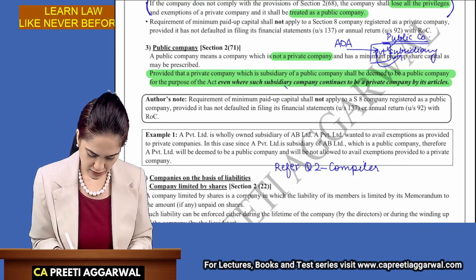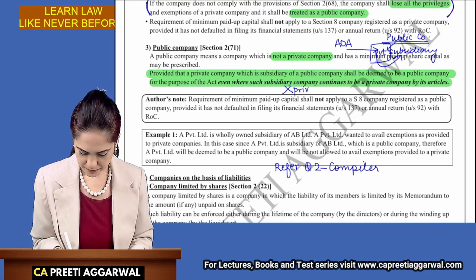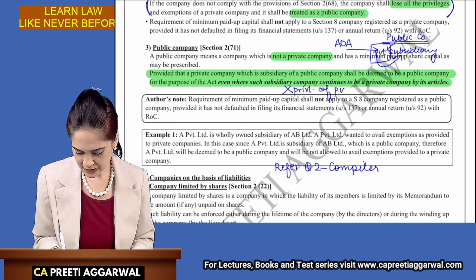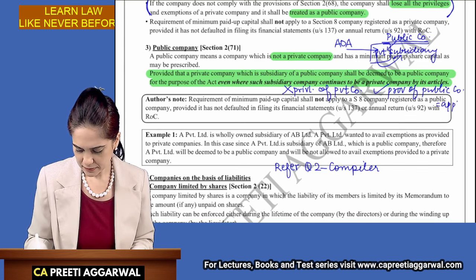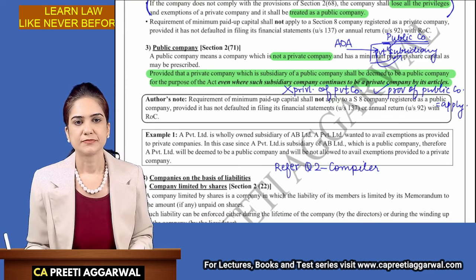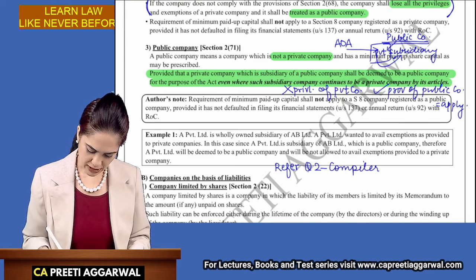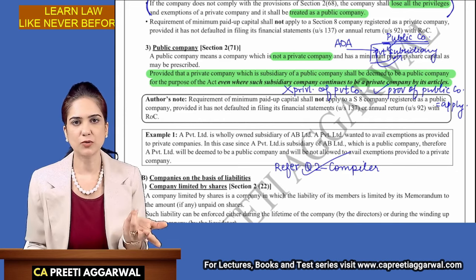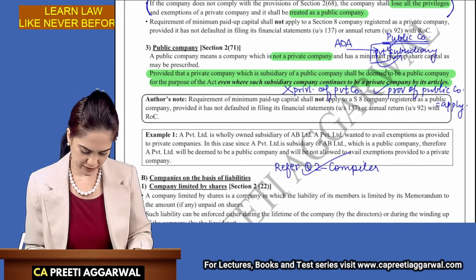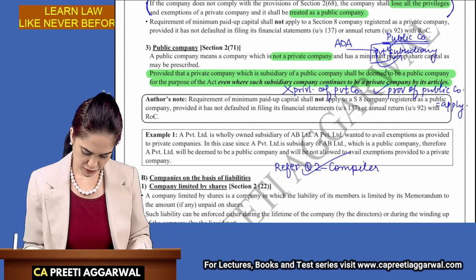So you can write over here, no privileges of private company. All provisions of public company apply. We have already covered question 2 from the compiler. It was related to conversion of public to private company. Reduction was not required.